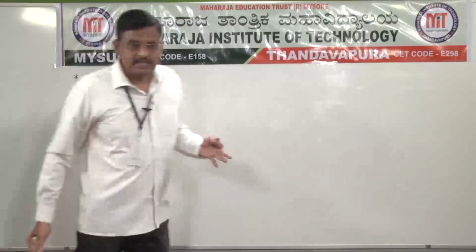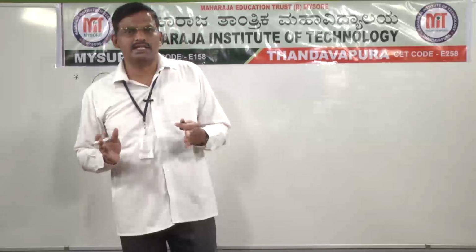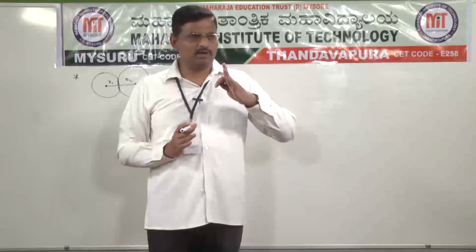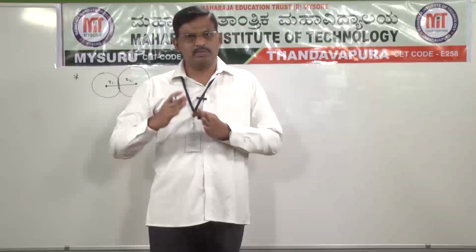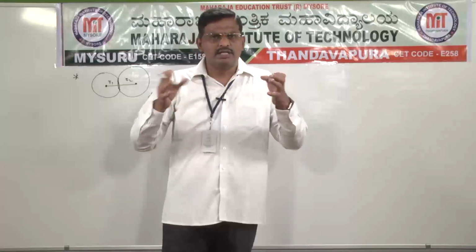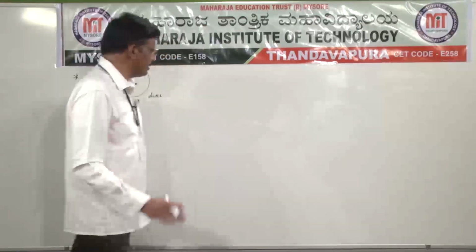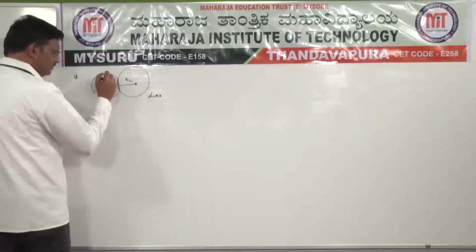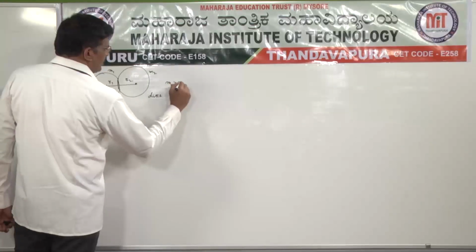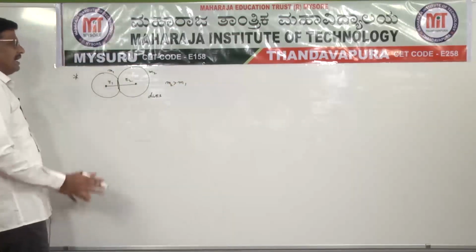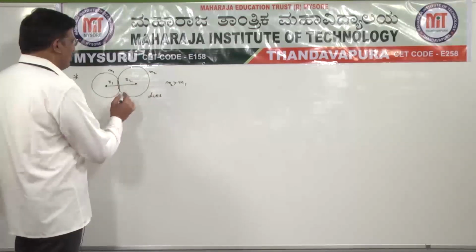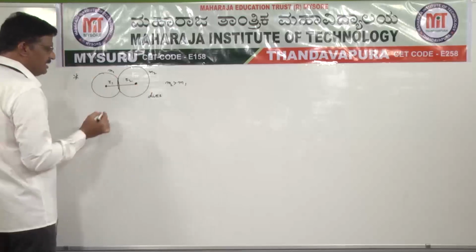Usually we know that center of mass is always nearer to the heavier mass. When one body of lesser mass and another body of heavier mass are put close together, the center of mass is nearer the heavier one. Let us assume masses M1 and M2, and here M2 is greater than M1. So definitely the center of mass of this two particle system is very close to the center of the second disc.